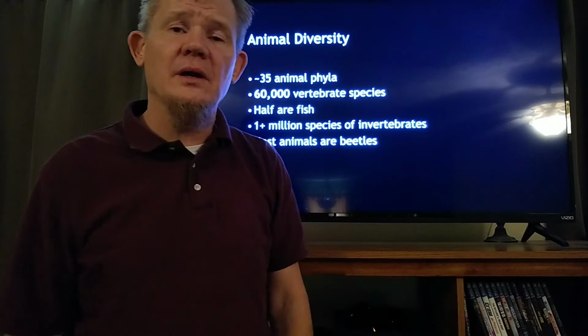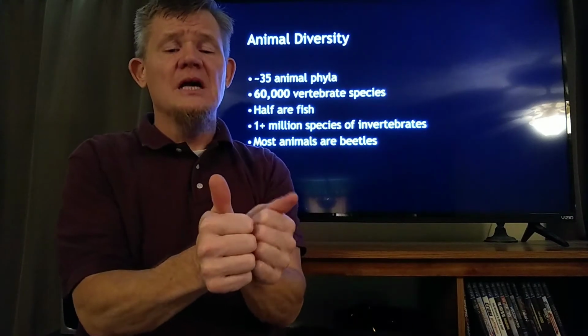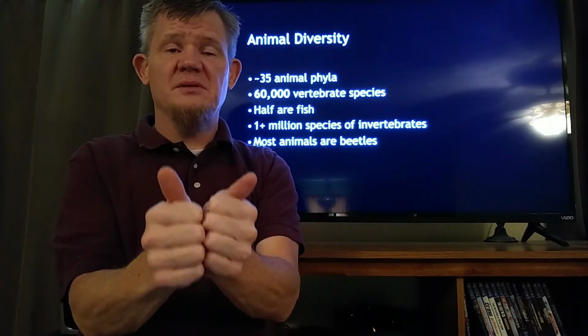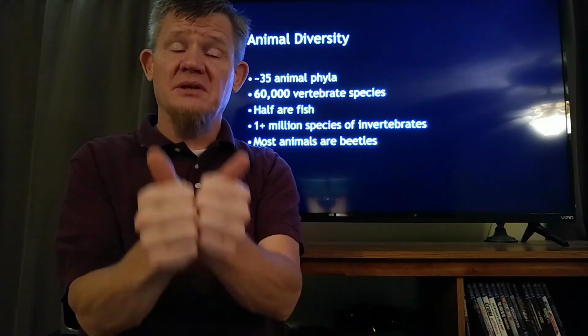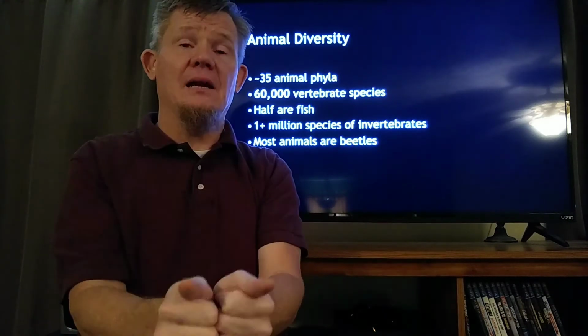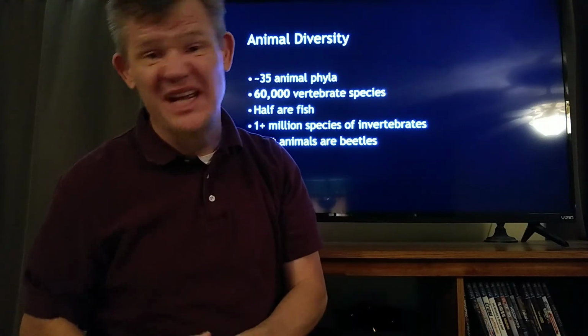And then we pick someone at random to pull out a piece of paper. What would they probably pull out the name of? It would probably be the name of a beetle, because most animals are beetles. Most animals are bugs. There's more bugs than anything else.